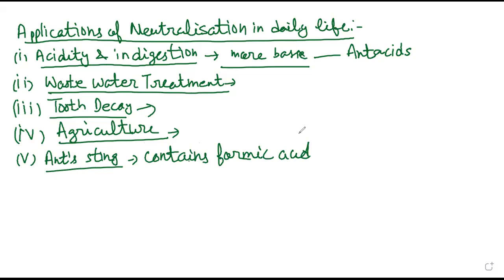Both these substances will neutralize the effect of the ant sting, that is formic acid, and we will get relief from the pain, right? So these are the applications of neutralization in our daily life. I hope this is going to help you out. If anyone has any doubt, you may ask.